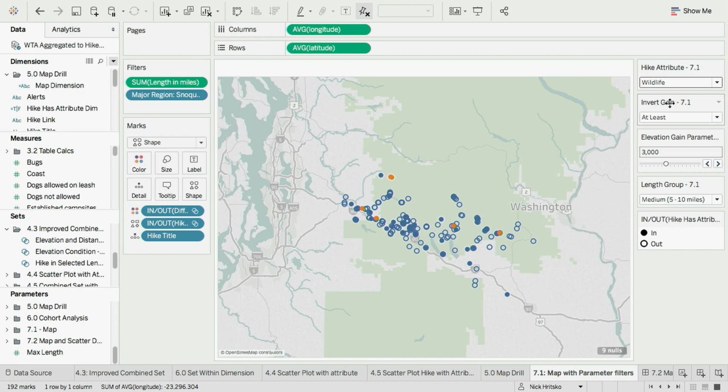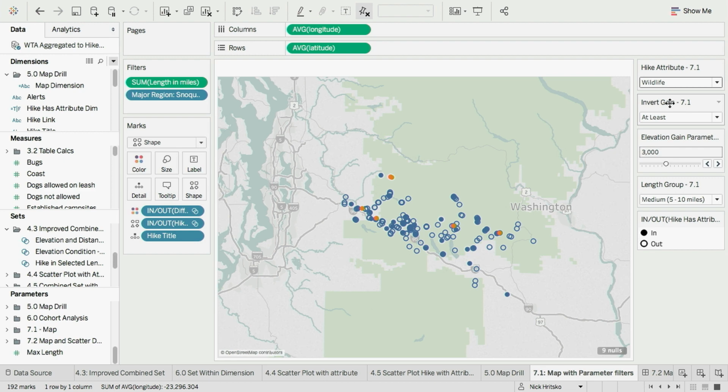Now, this is another really important piece about parameters. They are shared across the entire data source. So if you update a parameter value in one worksheet, it is updated in all of the worksheets. Now, we've kind of subverted this a little bit for the sake of this presentation. We actually have a different parameter for most of the sheets, and that's to keep us sane as presenters so that we don't accidentally break something and mess up the rest of the demo.